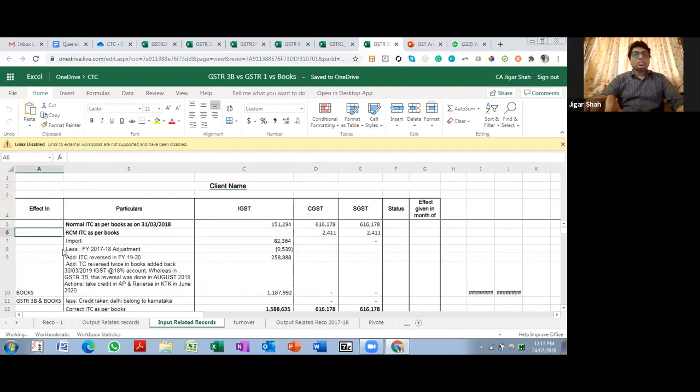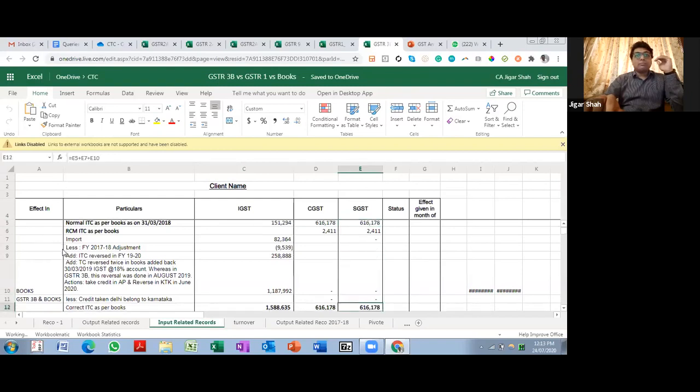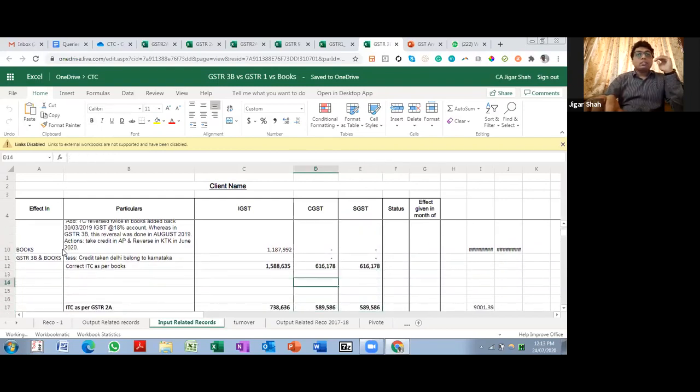I'll just show you this. Once again, the first step is ITC as per books. This is the ITC as per books that we have taken. First of all, we need to arrive at the correct ITC as per books for that year.